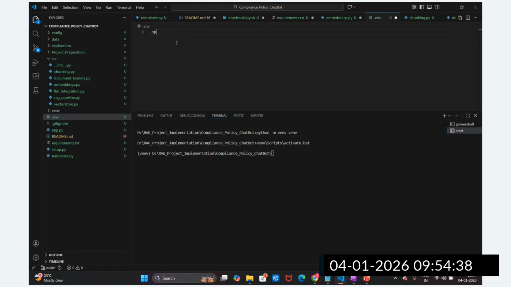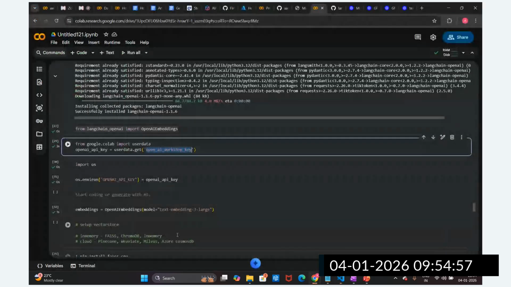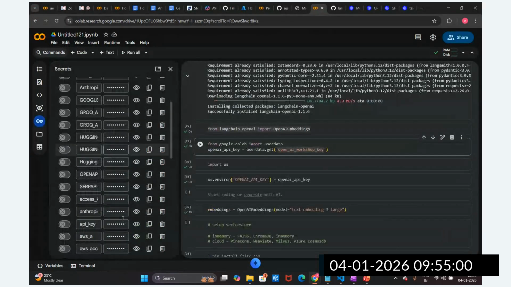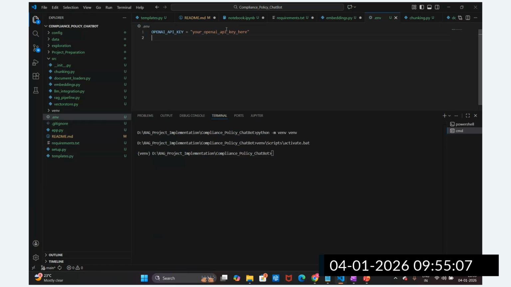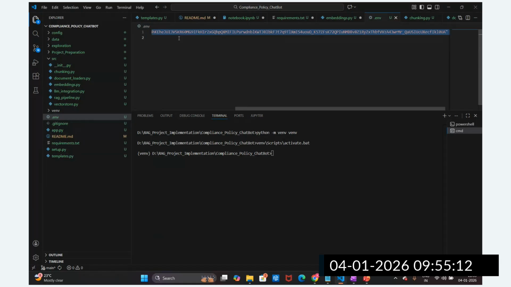OpenAI key, API key. I'm going to store the API key here. I'm going to paste the OpenAI key here. Let me copy it. So this is the API key we have stored. Let me copy it and paste it in this environment file. This is how I have pasted the OpenAI key.